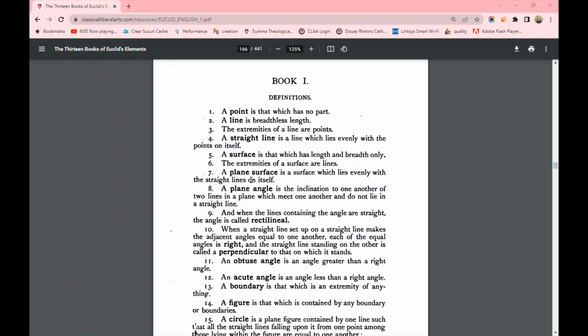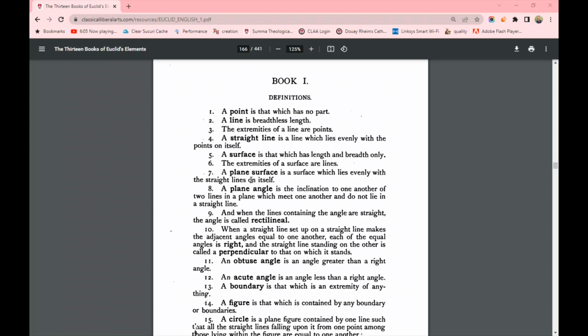Now, what we're going to do with these definitions is establish the meanings of the words we're going to use in geometry, just like we do in our other classes. I want you to work to memorize these definitions because you're going to use them in every single lesson in geometry. And I mean that. Okay? So we have definitions to learn, and there's another thing that I want you to realize.